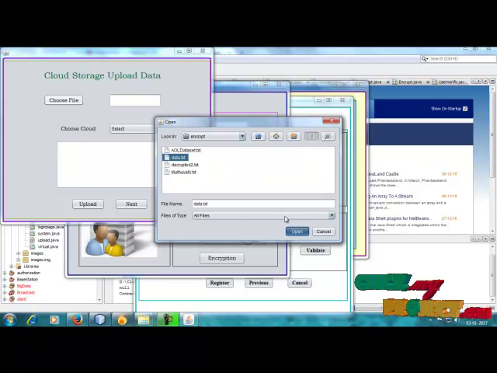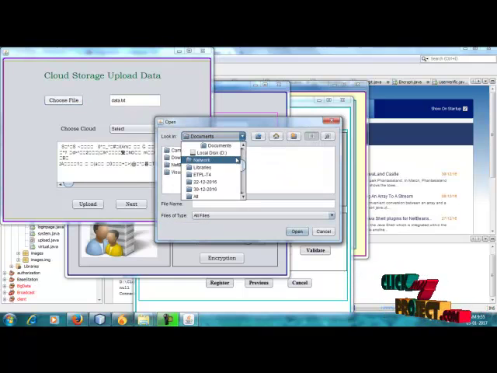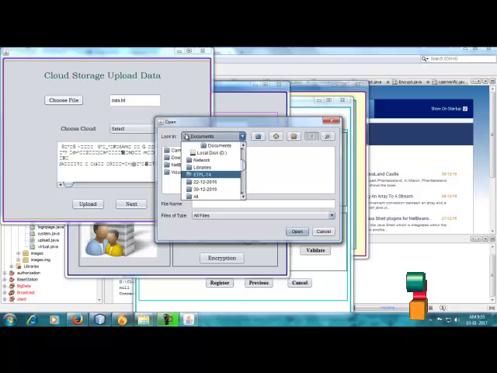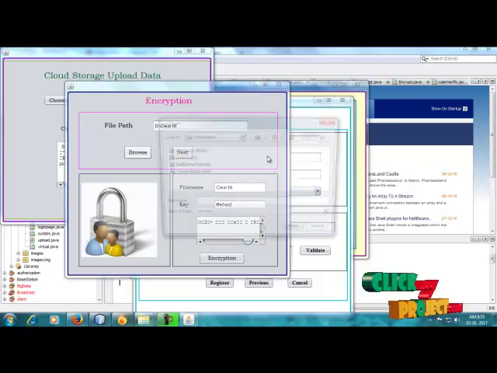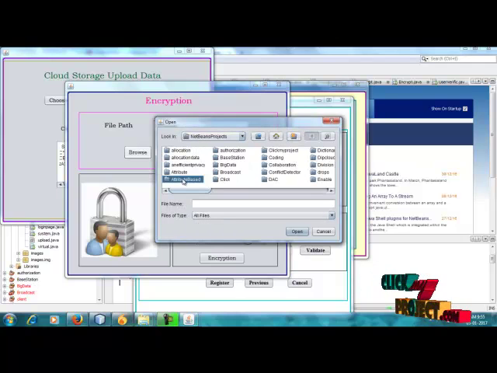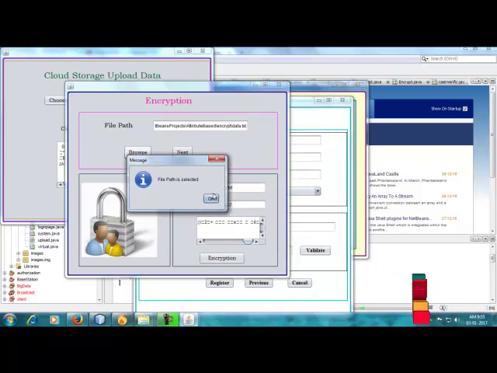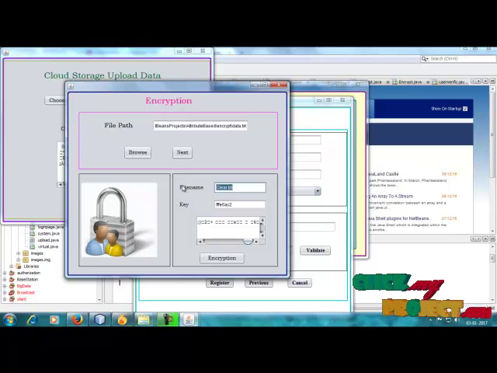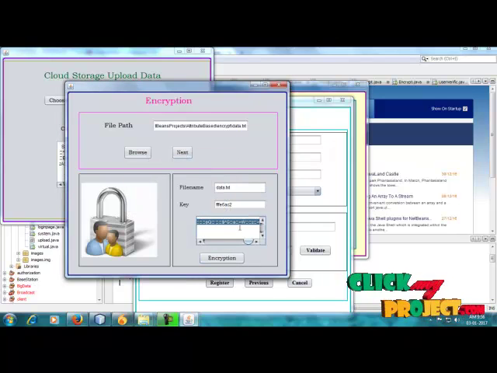Based. So this is the file name, data.txt. So this is again the same file name, meaning attribute based encrypted data.txt. So the file path is selected. This is the file name as data.txt. Okay, so go for next.